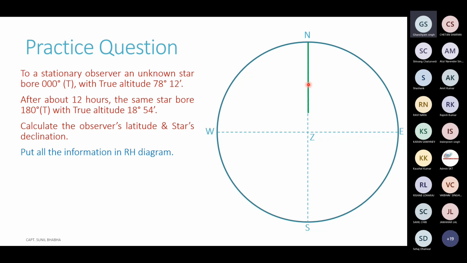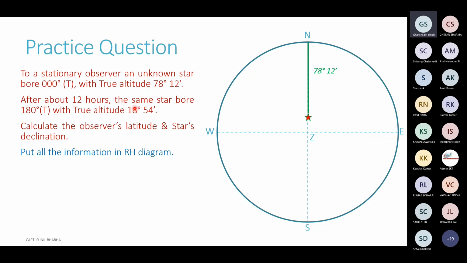Let's mark off this altitude in green. You can see the green line on the plot now representing an altitude of 78 degrees 12 minutes, and this is where we have the star. So the unknown star is bearing 000, at a true altitude of 78 degrees 12 minutes.